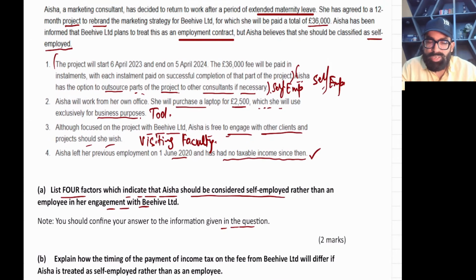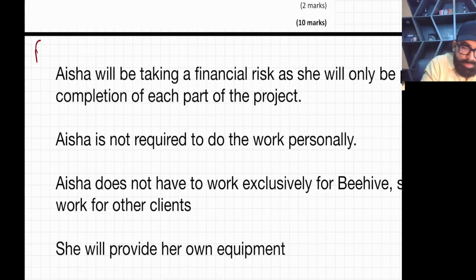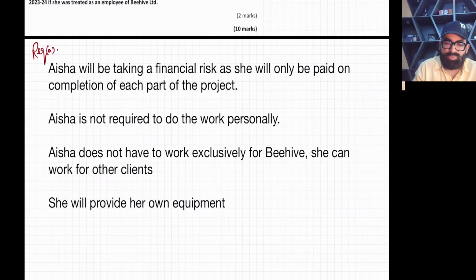I have just highlighted 4 points for you. You can see, and now I'm going to show you the solution without wasting your time. See, this is your requirement number A. I have written it so that we can save time.